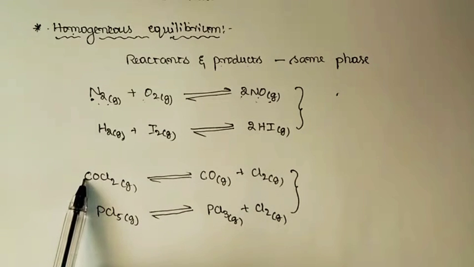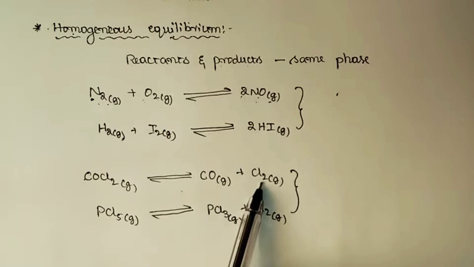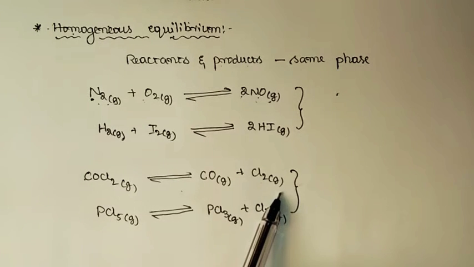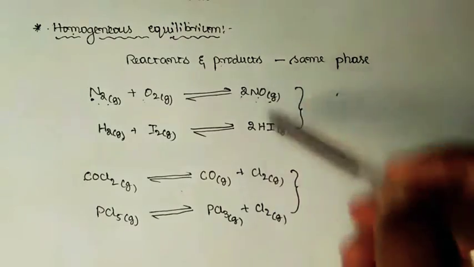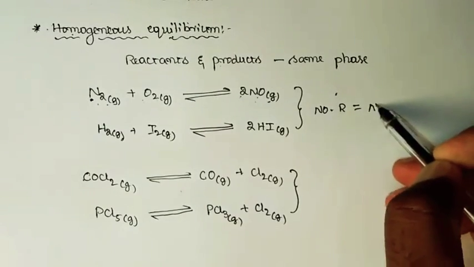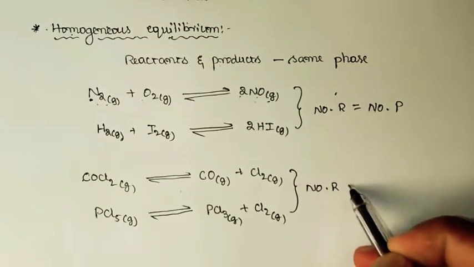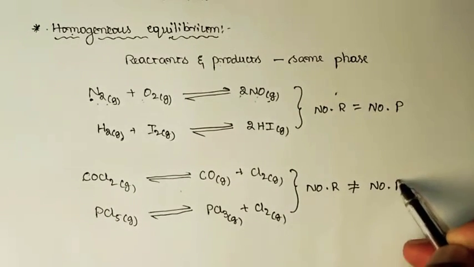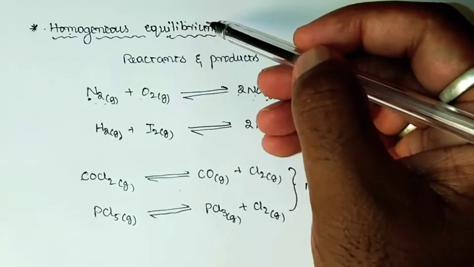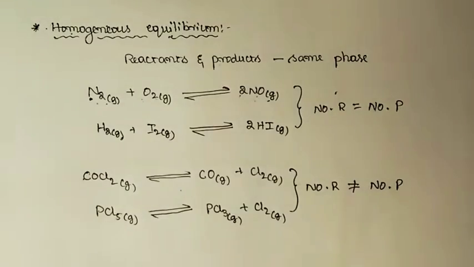But here you can notice 1 mole of phosgene, that is carbonyl chloride, splits to give 1 mole of carbon monoxide and 1 mole of chlorine. So the number of reactant molecules and the number of product molecules are not equal to each other. So these are the 2 types: in this case the number of reactant molecules is equal to the number of product molecules, and in this one the number of reactant molecules is not equal to the number of product molecules. But still both types of reactions come under homogeneous equilibrium since both reactants and products are present in the same physical state.